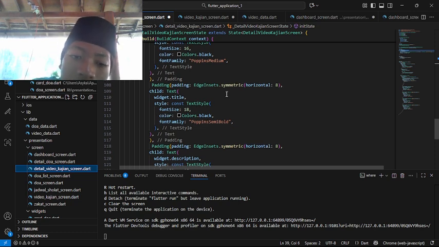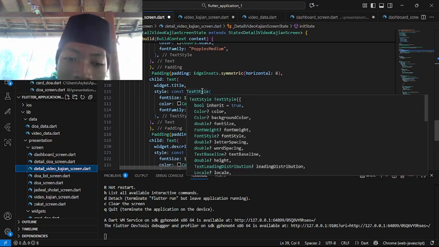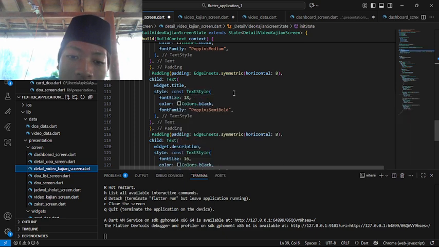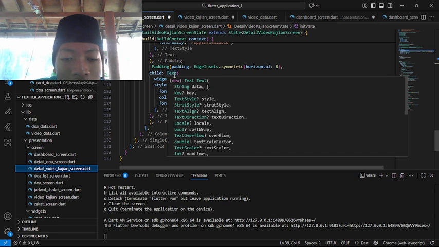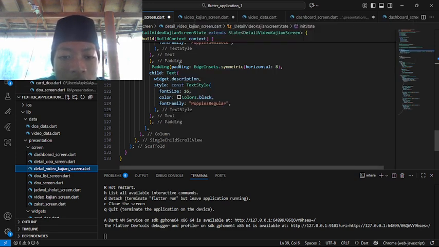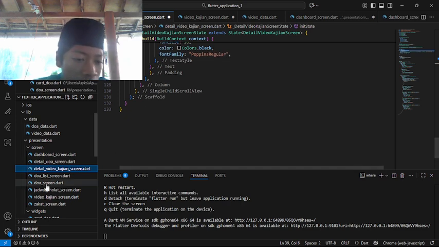Here the padding, the other padding, child text. The text was title, and the const text style here. The size was 18, colors black, and open medium. And lastly, it was for the description. Here padding, edge insets symmetric horizontal 8, still the same as before because we are only putting the data. Text description, text style, here the text style 16, color black, and the font family open regular.